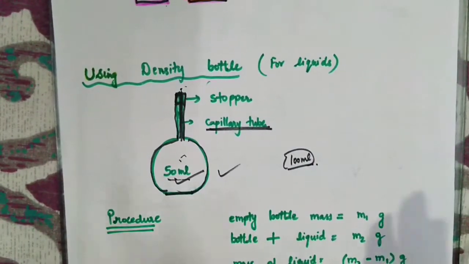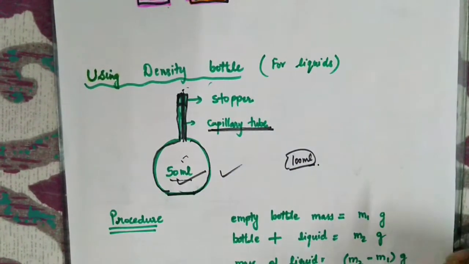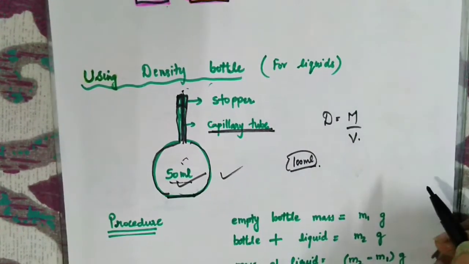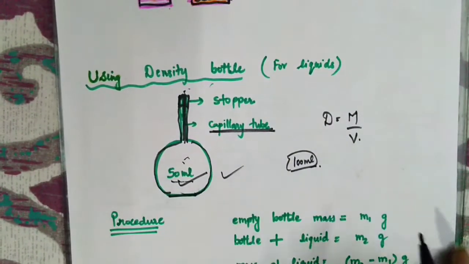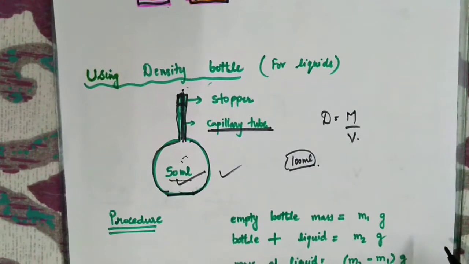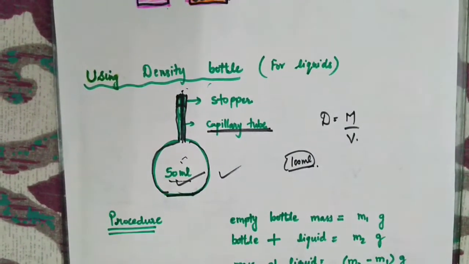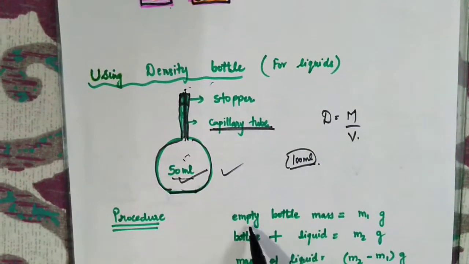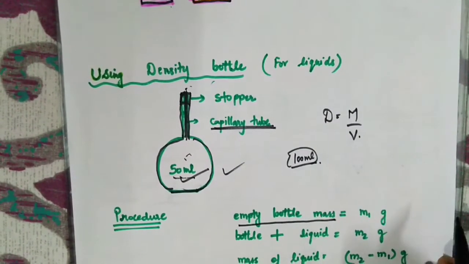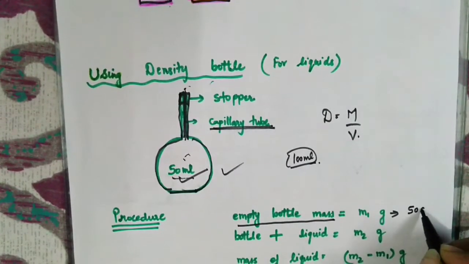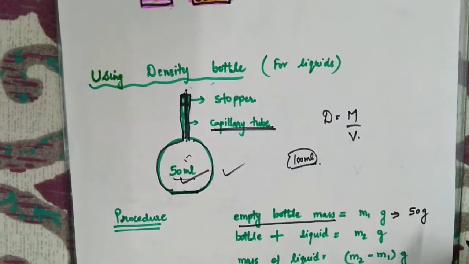Now what is the target? To measure the density. For density, what do I need? Mass and volume. Let's target the mass first. So what I'm going to do, first of all, is keep this empty bottle, which should be completely dry, and measure the empty bottle's mass. Okay, let's take that the empty bottle was measuring 50 grams. Let's take one example of this.